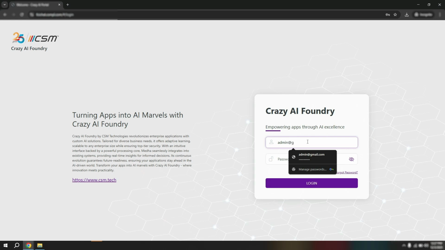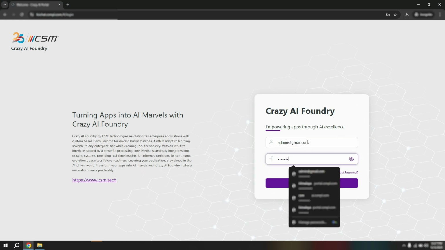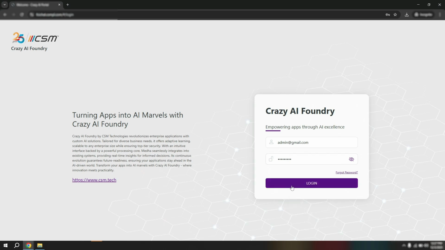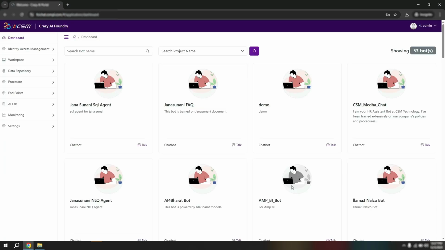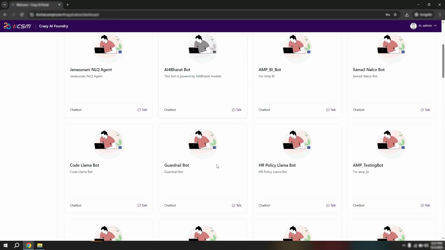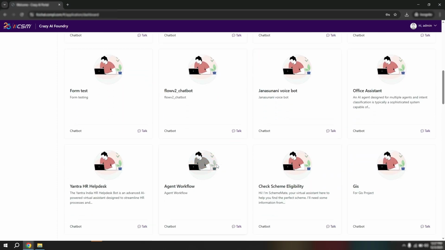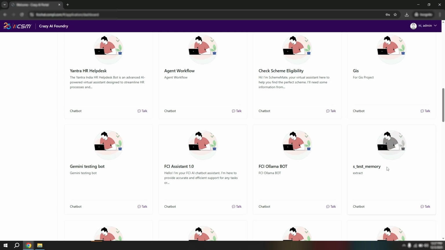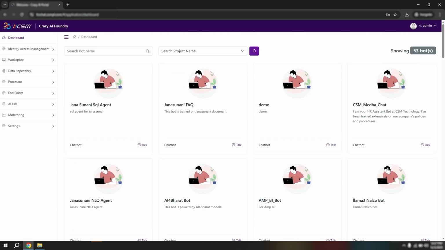This is AI Foundry, a unified platform designed specifically for enterprise and government AI automation. After logging in, you land on a clean, role-based dashboard showing your bots, agents, pipelines, documents, and analytics. Everything, from RAG systems to BI agents to document validation, is centrally managed in a secure and governed environment.